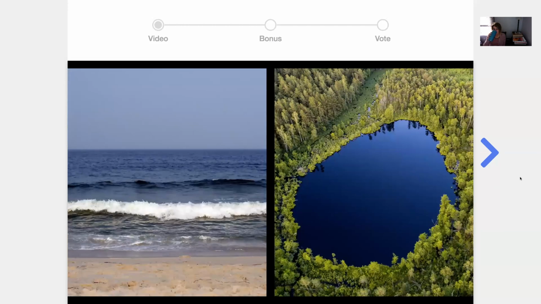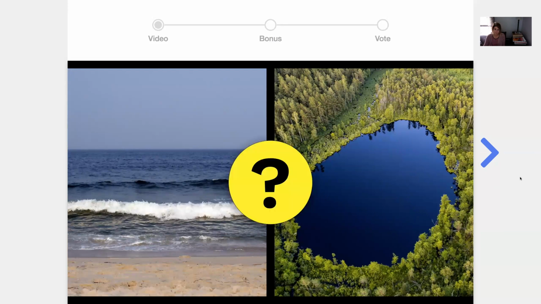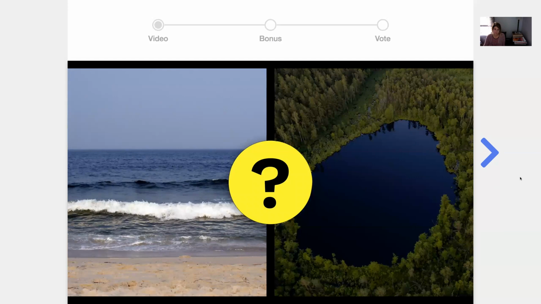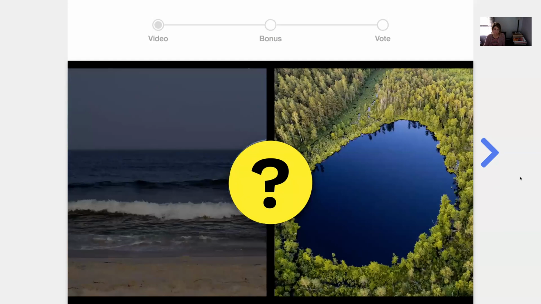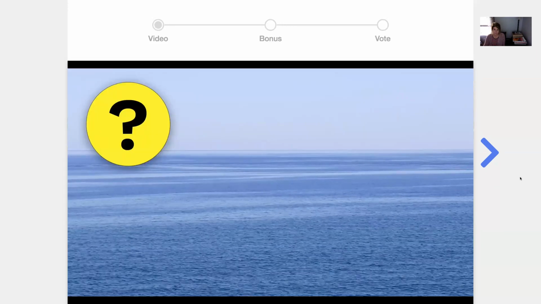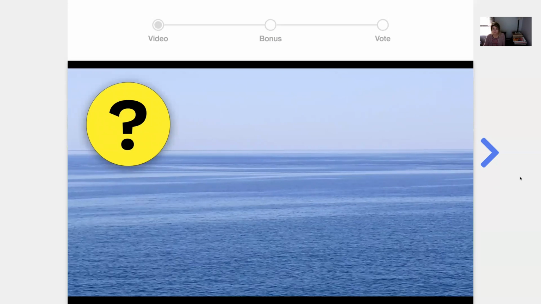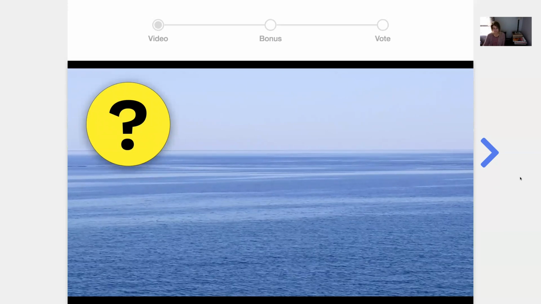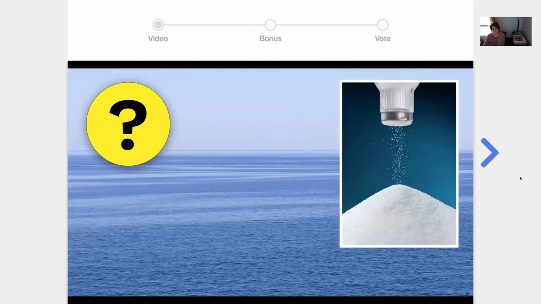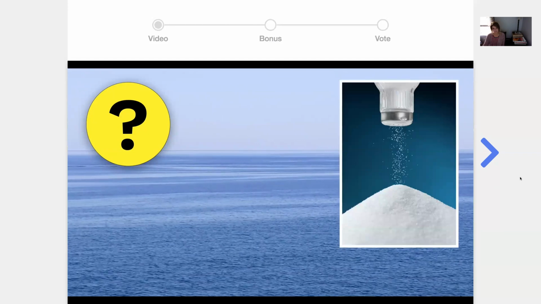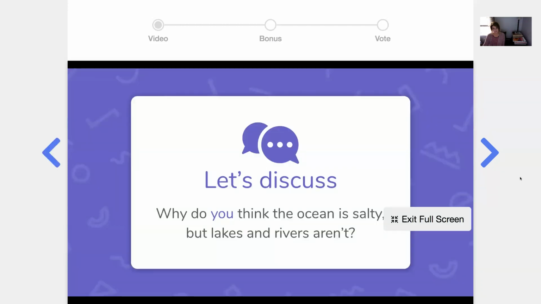In fact, when scientists are studying any of the water that they find on Earth, that's one of the first things they do. They figure out, is it salt water, like from the ocean, or is it fresh water, like from lakes and rivers? So why is the water that's in the ocean different from the water that's in lakes and rivers? Why is the ocean water salty? Did a bunch of salt somehow get dumped into the ocean or something? Do you have any ideas? Why do you think the ocean is salty, but lakes and rivers aren't? Any guesses?